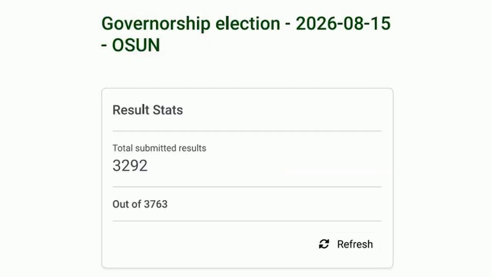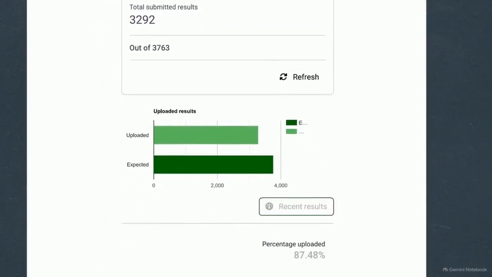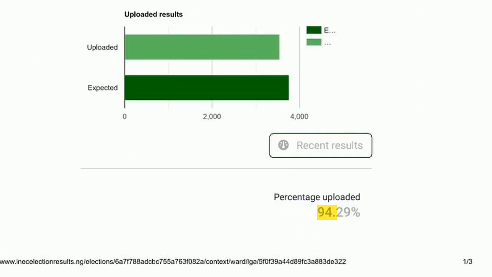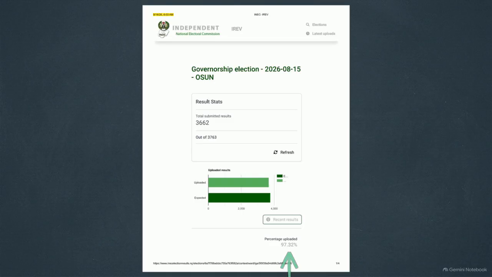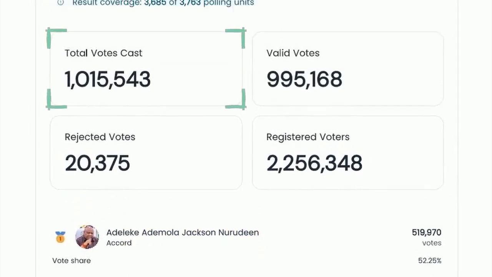By 10:26 p.m., the total submitted results climbed to 3,292 out of 3,763 polling units, pushing the data pool well into its final quadrant. Right before midnight, the system crossed the 94% threshold for uploaded results, and by dawn, at exactly 6:03 a.m., the portal displayed an overwhelming 97.32% completion rate.